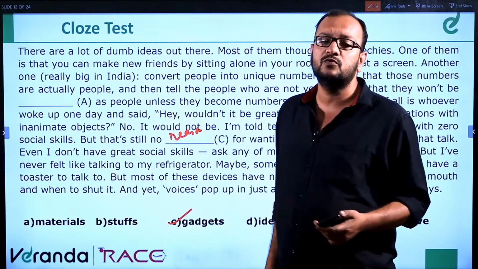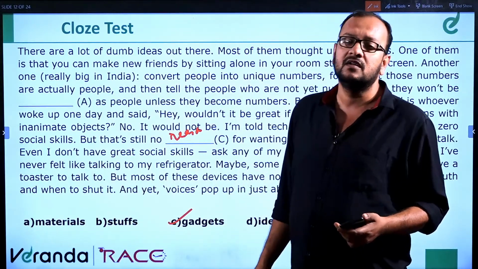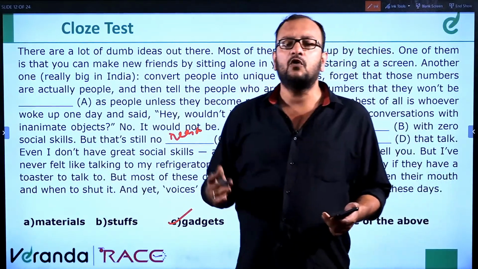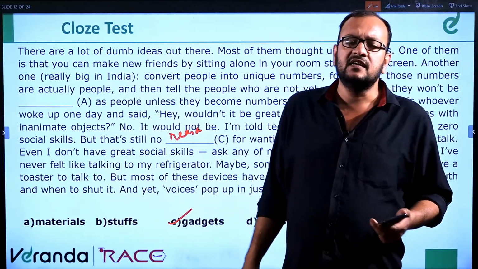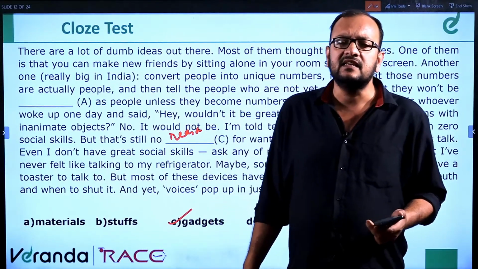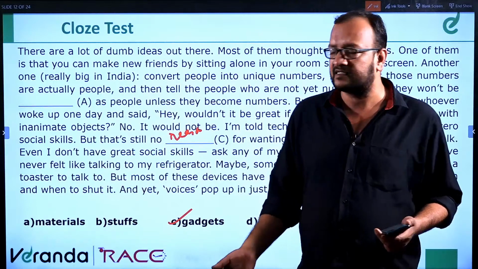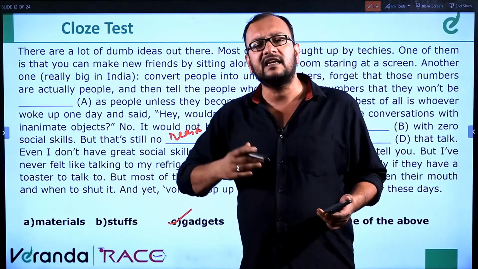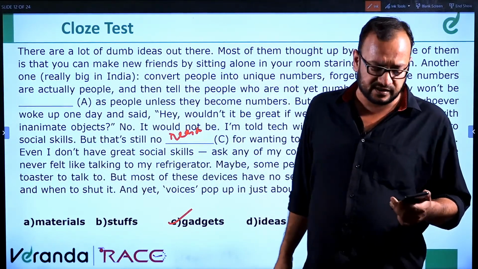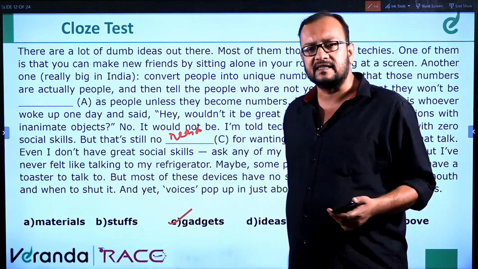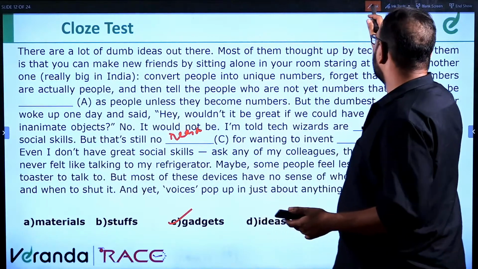Excuse is something when you do something wrong. Reason is just a justification of something. So when you say, I want to talk to a refrigerator, it is a reason, you have a reason to talk by saying that you have developed artificial intelligence. Excuse will be when you make a mistake and you make an excuse. So gadgets is the correct answer, and the previous one will be reason.